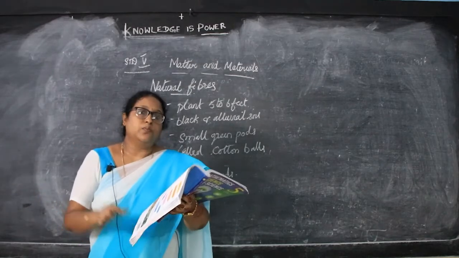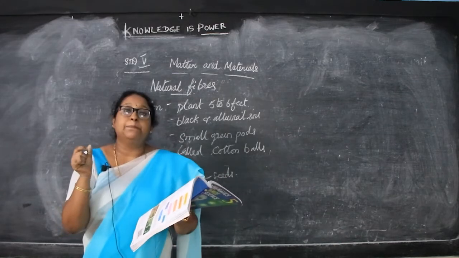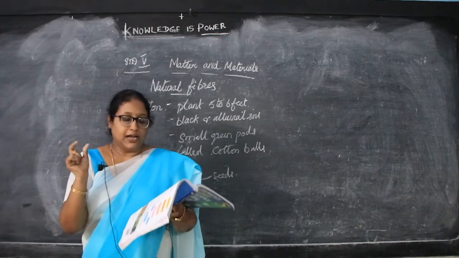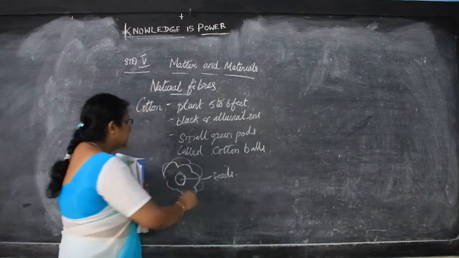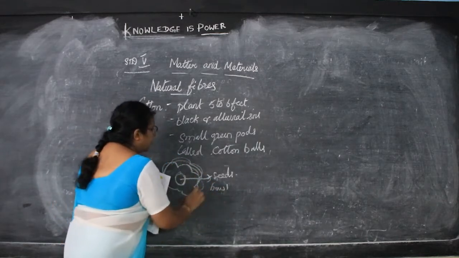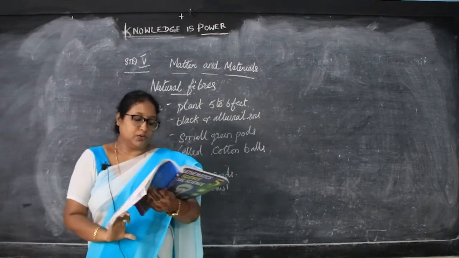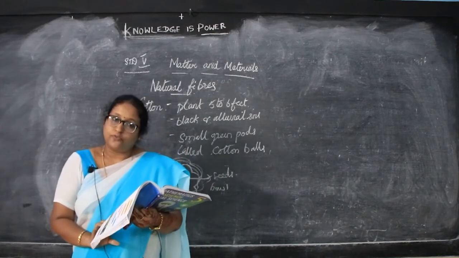Then when the cotton balls mature, what happens? When these balls mature, they burst. Burst means vedikkirathu. They burst, exposing this white fiber. When the seeds burst, what happens? The white fiber is seen outside. Exposing means seen outside. So, exposing the white fiber of cotton.